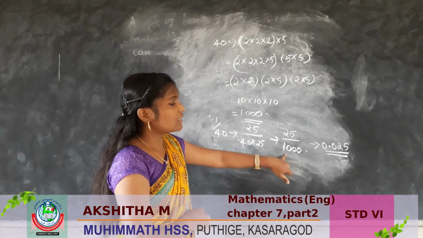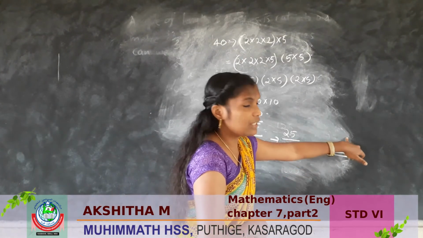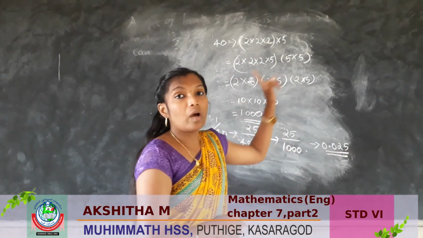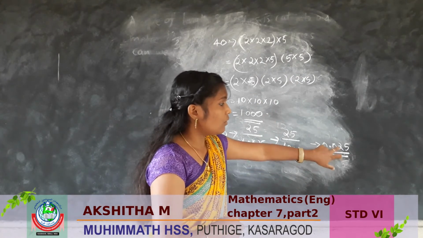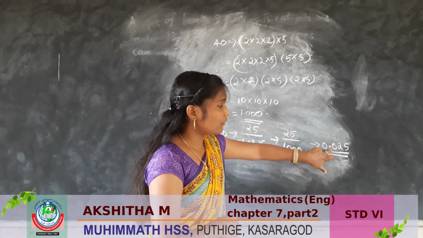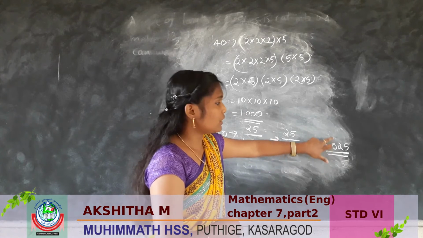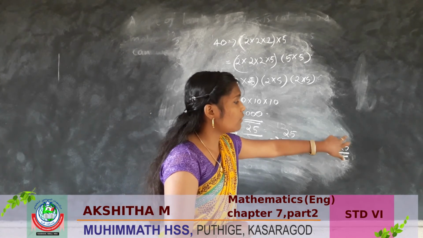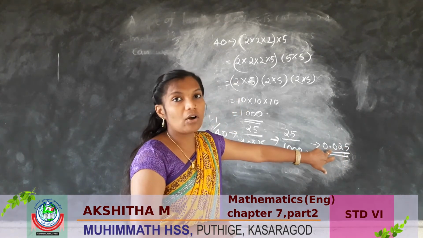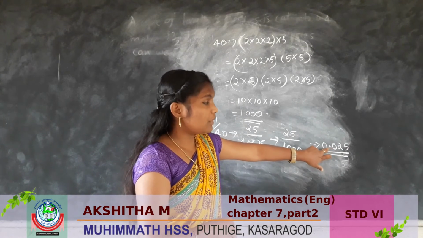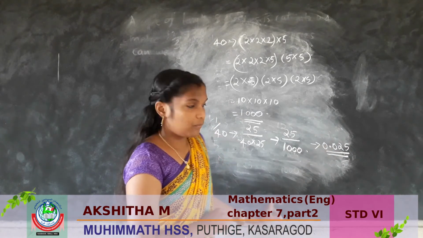Here you can see 1000, so the last digit's place value must be 1 by 1000. So after 0 we have to put the decimal point. Here 1 by 10, 1 by 100, 1 by 1000.